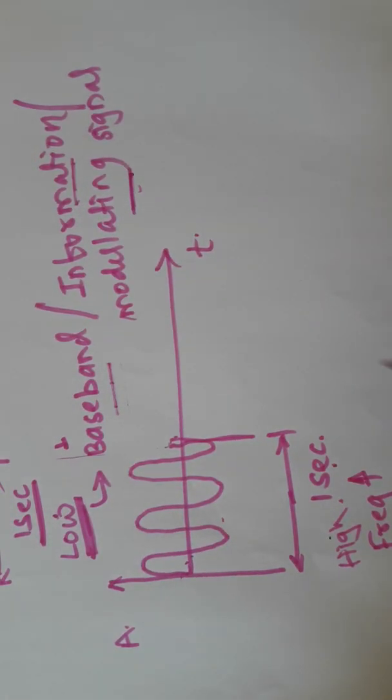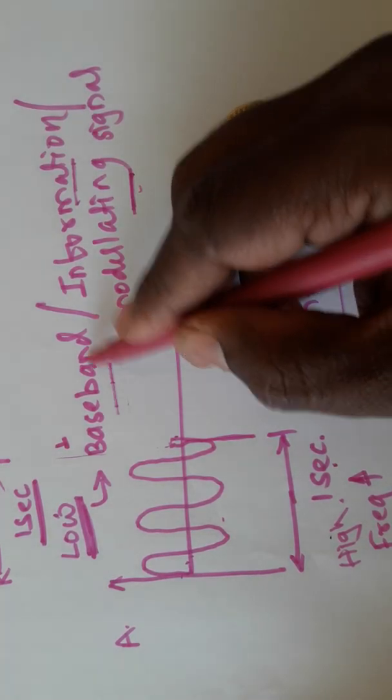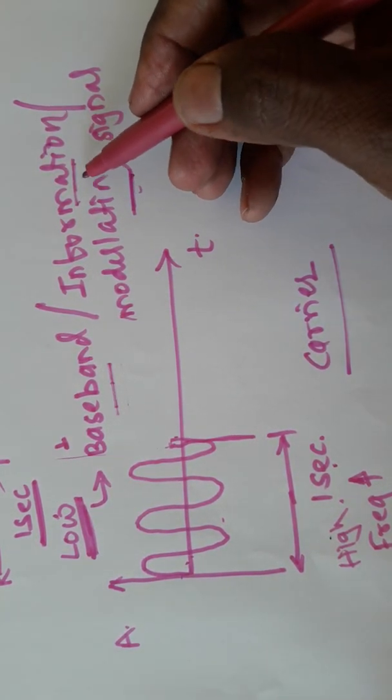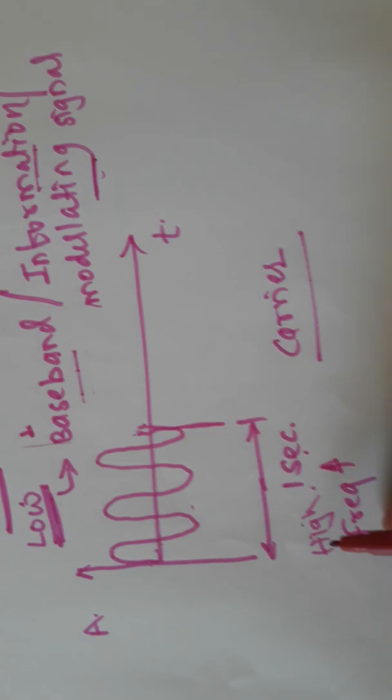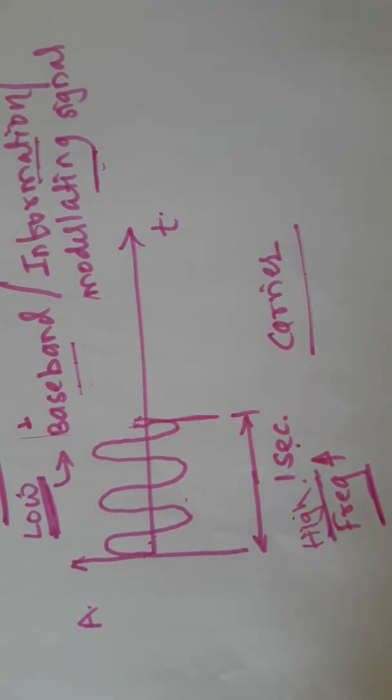But the carrier on which we want to superimpose the baseband signal must have a very high frequency.